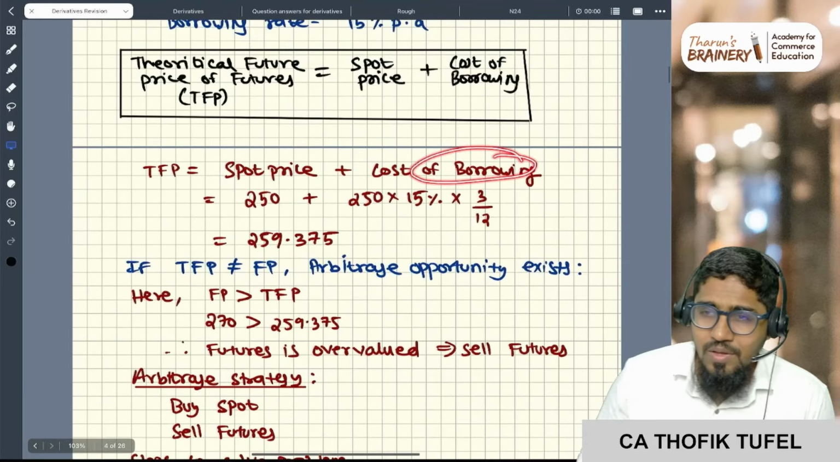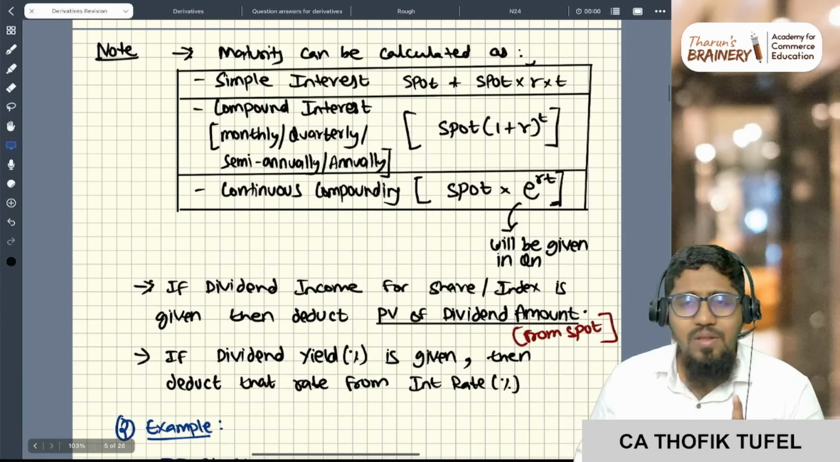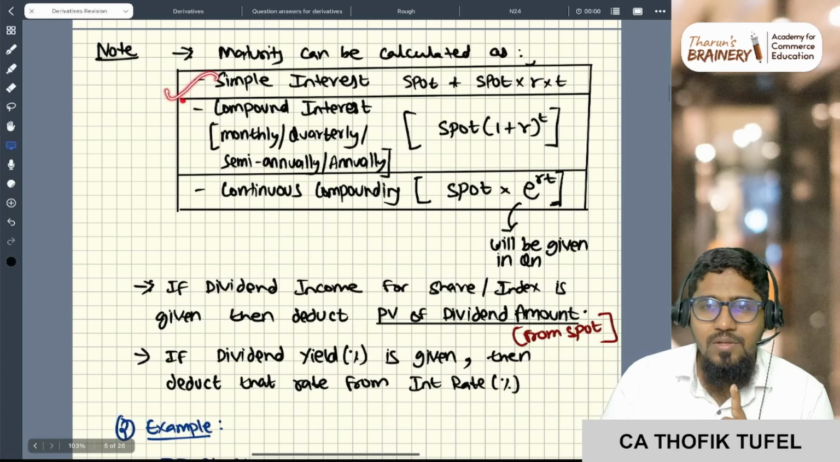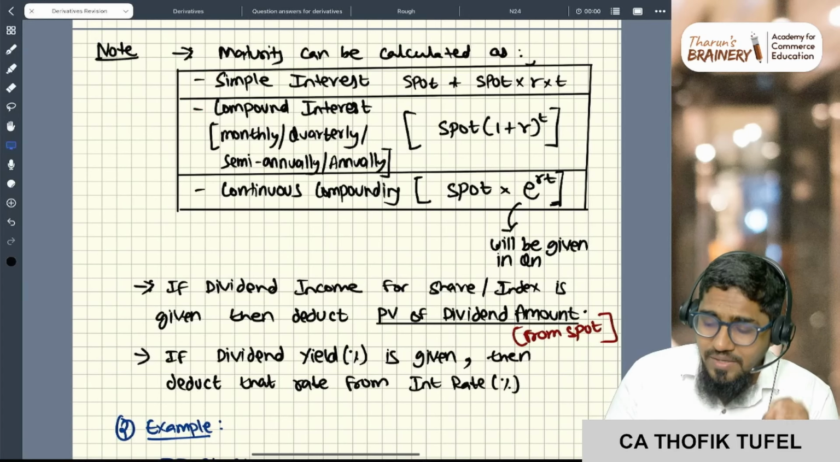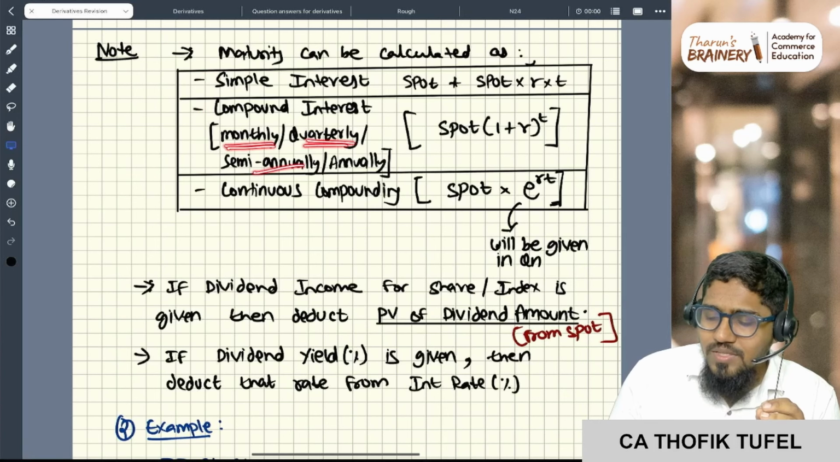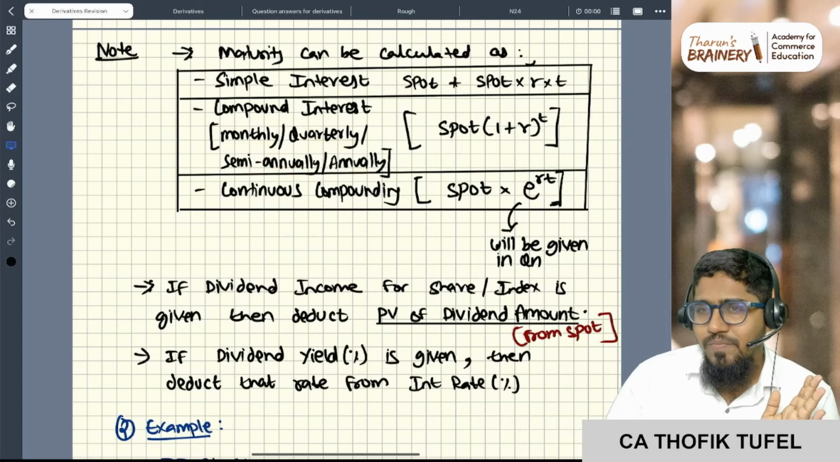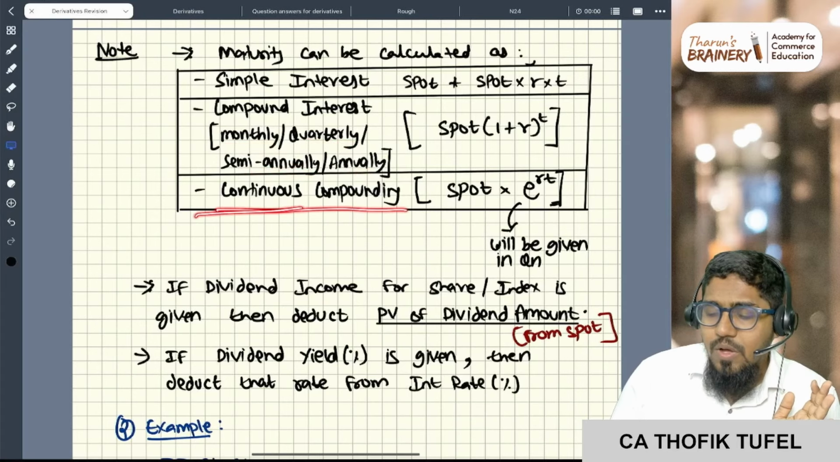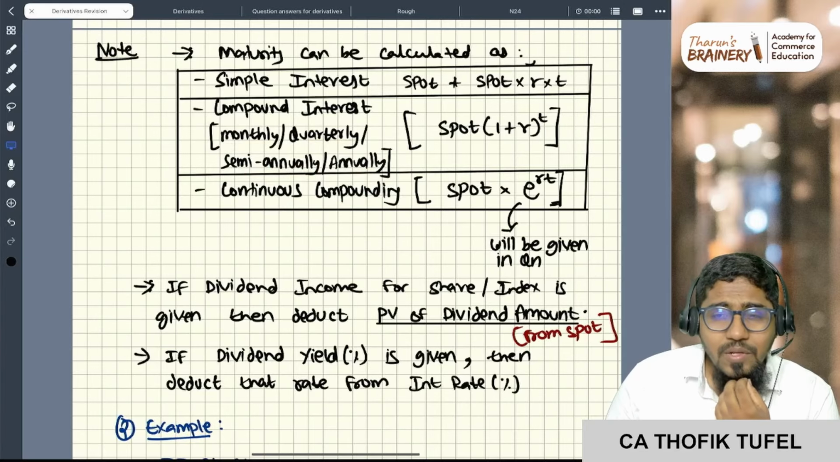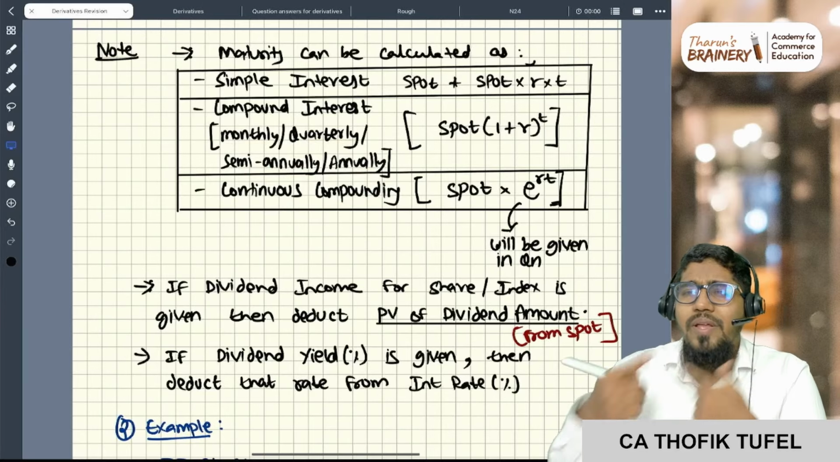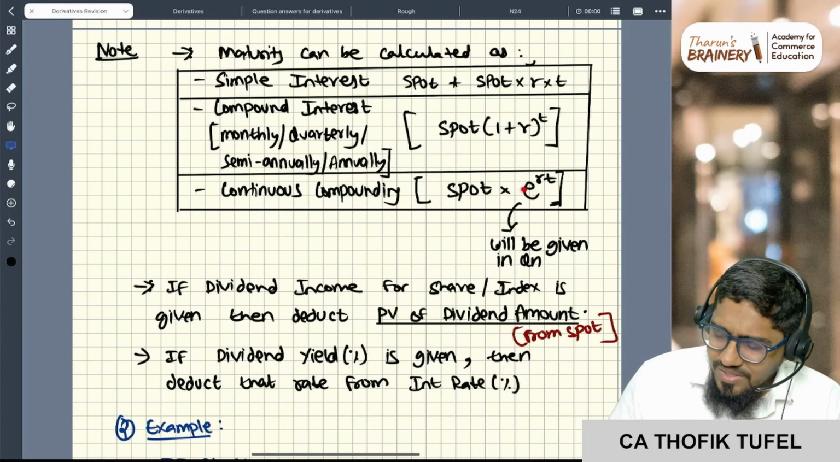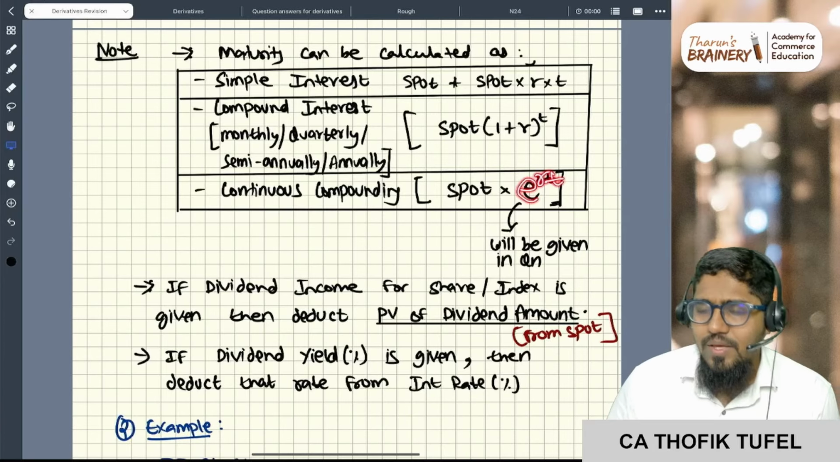Cost of borrowings. Actually, interest can be calculated using three methods. One, simple interest. Second, compound interest. The interest can be compounded monthly, quarterly, semi-annually, annually, whatever it is. Third one is continuous compounding. Sir, what is this continuous compounding? Continuously it is compounded exponentially. So that's why you use e to the power rt.